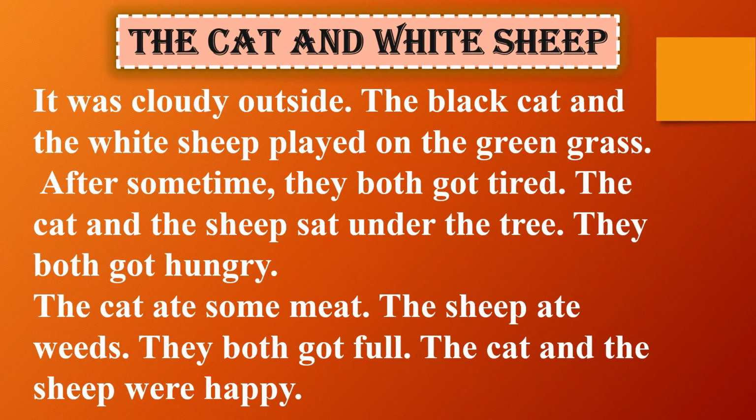When they got full, they were satisfied and happy. So children, this was our lesson, The Cat and the White Sheep. Is that understood?